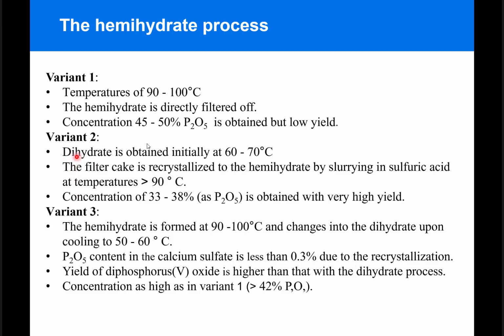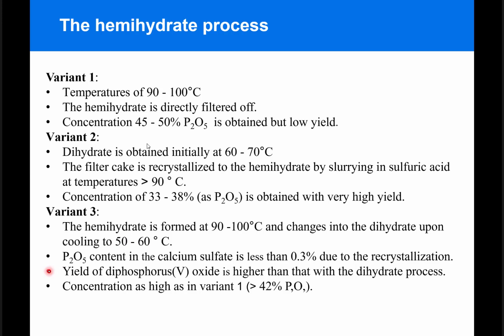For variant 2, the dihydrate is obtained first at between 60 and 70 degrees Celsius, and then the filter cake is recrystallized to the hemihydrate form by slurrying in sulfuric acid at temperatures around 90 degrees Celsius, and that produces phosphoric acid with concentrations between 33 and 38% with very high yield. In variant 3, the hemihydrate form is produced instead at temperatures between 90 and 100 degrees Celsius, and then it gets recrystallized into the dihydrate form upon cooling between 50 and 60 degrees Celsius.